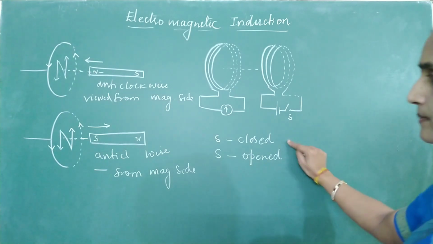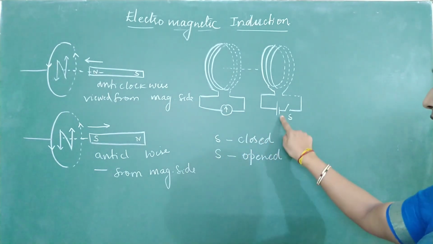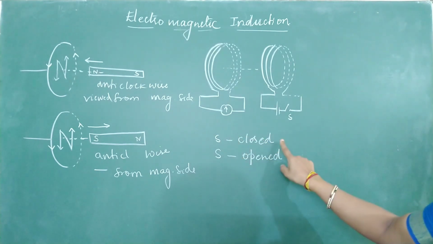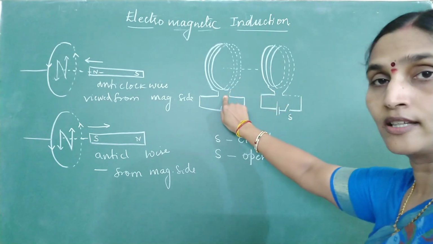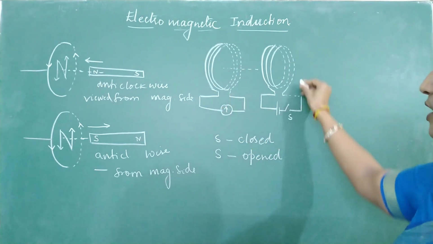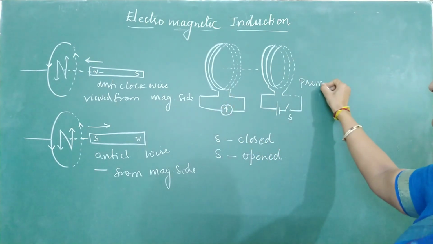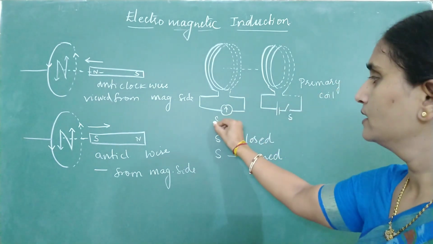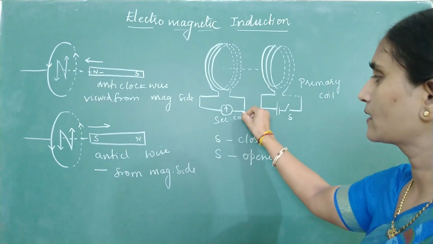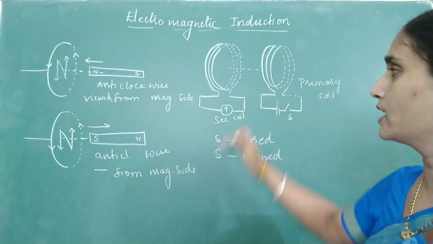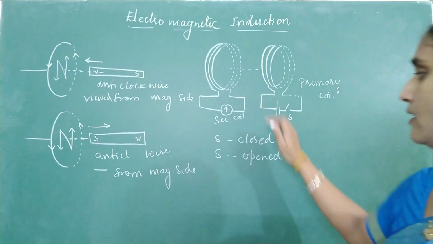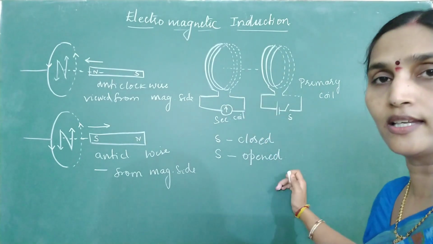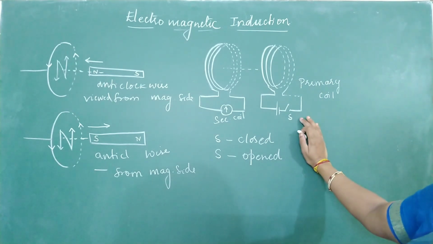If we look at the question, they have given you two coils. One is connected to a battery, another is connected to a galvanometer. They are asking you to identify the direction of current in the secondary coil. I told you just now, this is called the primary coil and this is called the secondary coil. You are asked to identify the direction of current in the secondary coil when the switch is closed and then when the switch is open. First it is closed and then it is open. Now let's start with the first case.